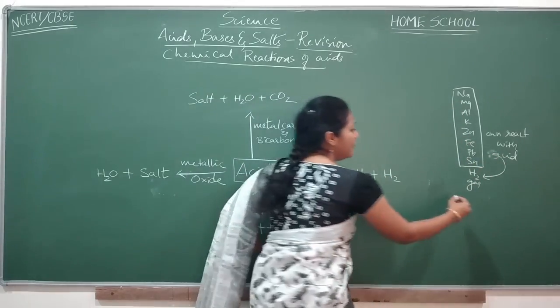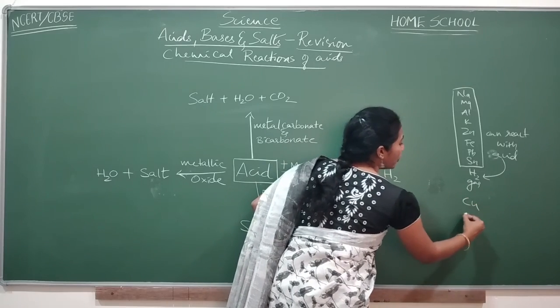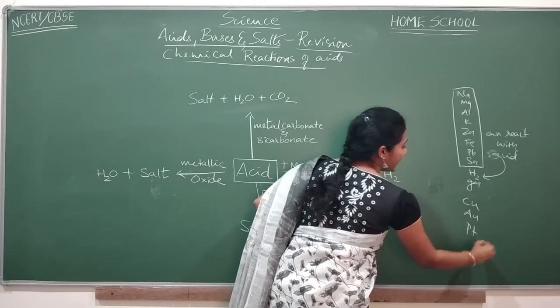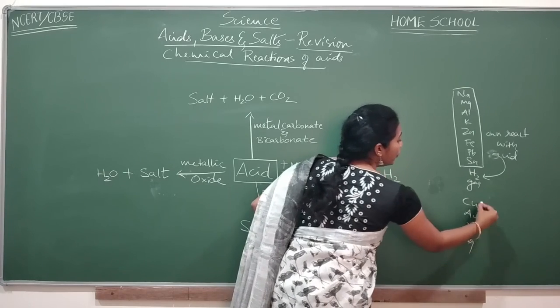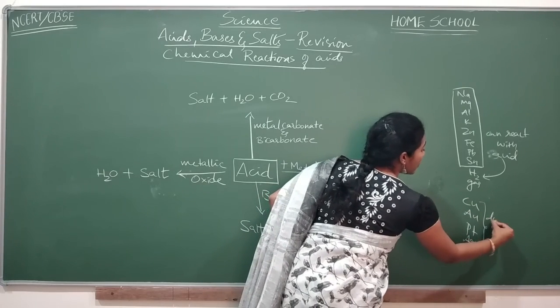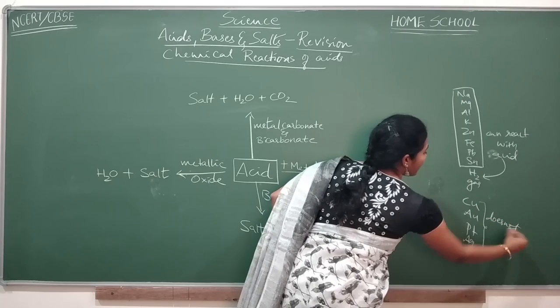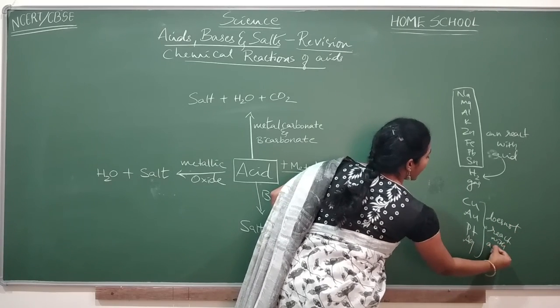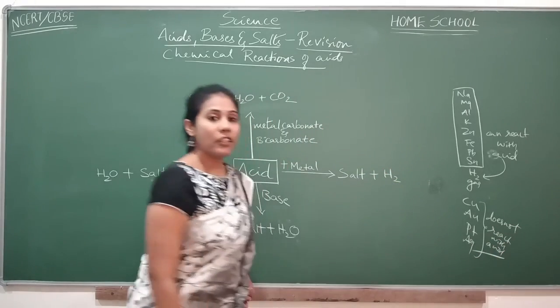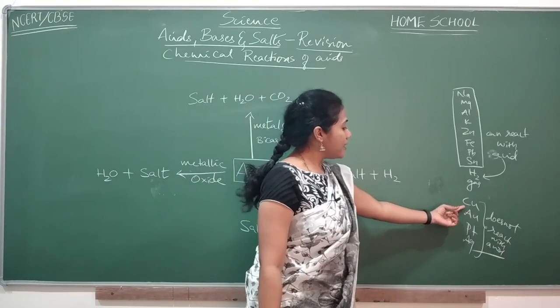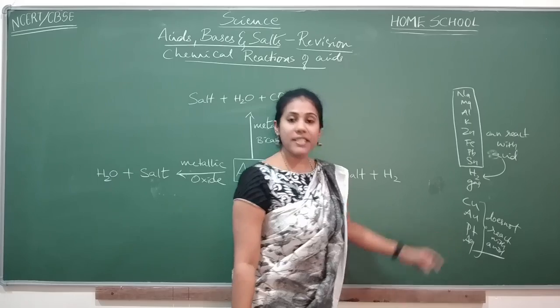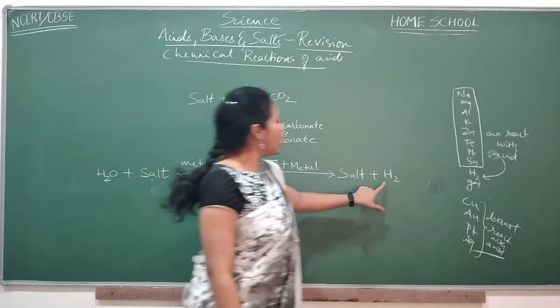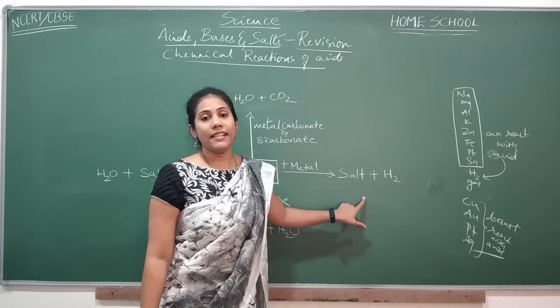Elements like copper, gold and platinum, even silver, do not react with acid. Remember this point, it's very, very important. Whenever the metal is copper, gold, platinum or silver, they will not give hydrogen gas and salt as the product.